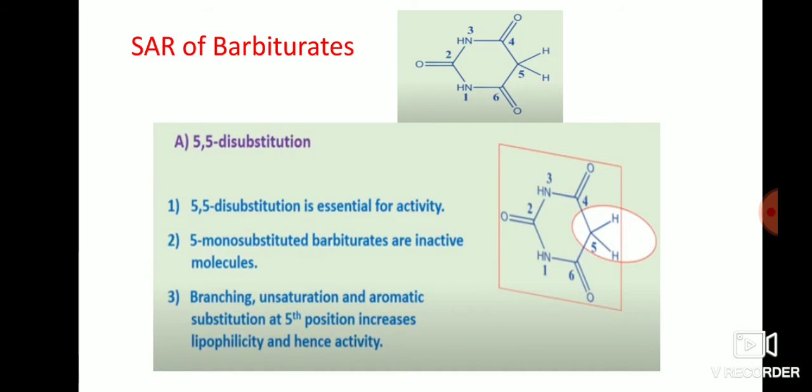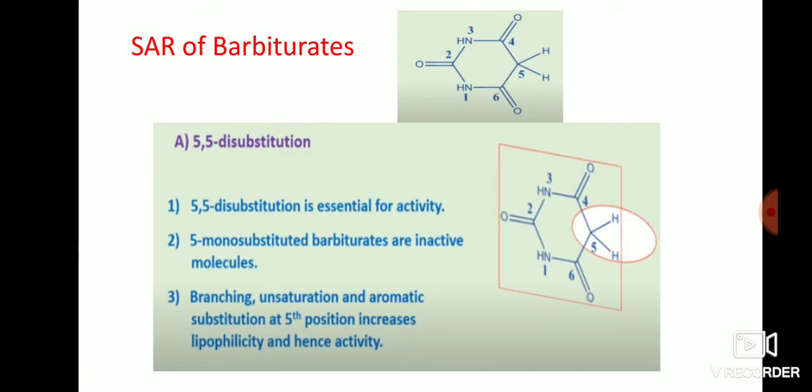First, 5,5 disubstitution. 5,5 disubstitution is essential for activity. So at the fifth position, two substitutions are a must, and this produces activity. The next point is that 5 monosubstituted barbiturates are inactive molecules. If only one substitution is present at the fifth position, the compounds are inactive molecules.